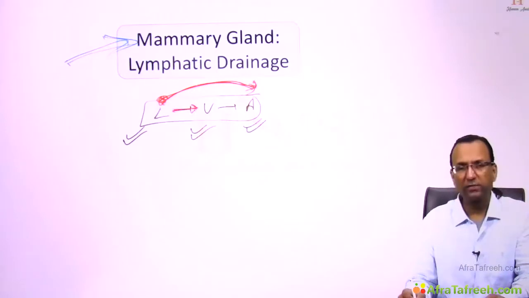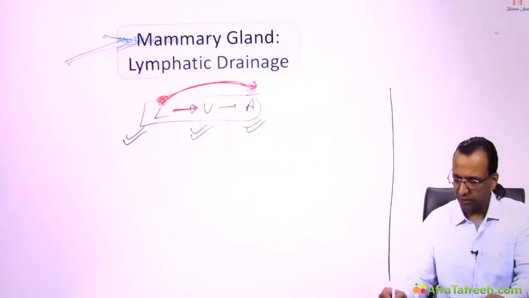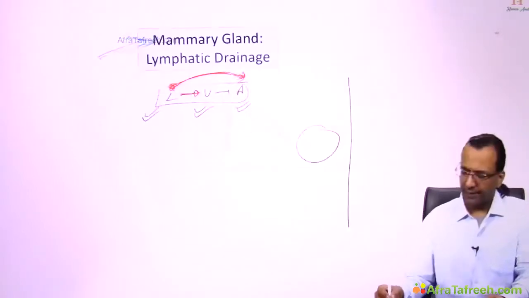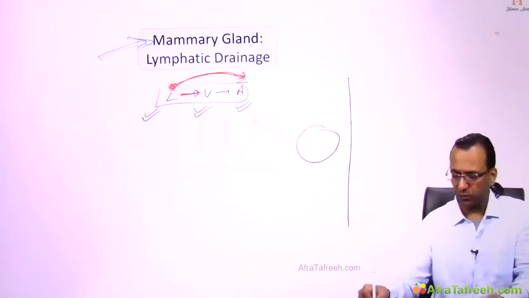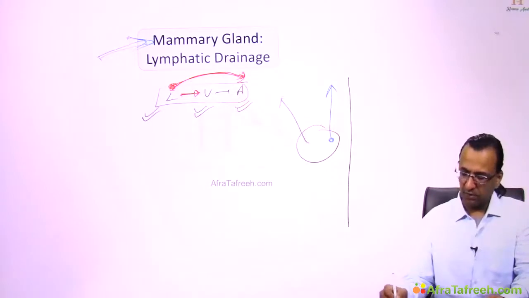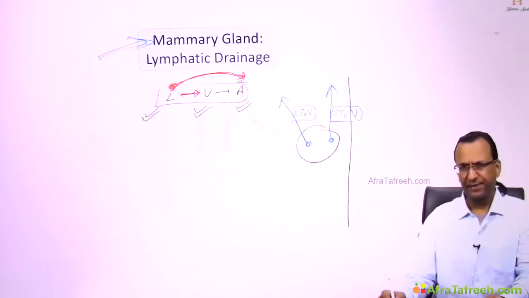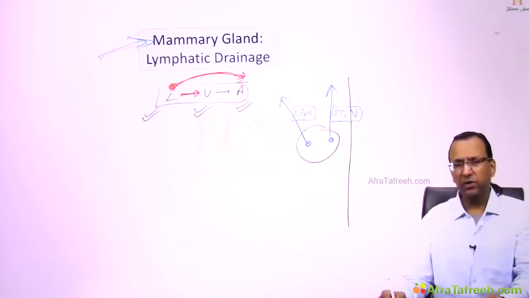So what about the mammary gland? You remember the blood supply of the mammary gland? This was the midline of the body, and this is the mammary gland on the right side. It was supplied by some artery, so it is followed by some vein. Internal thoracic vein, lateral thoracic vein. So there is an internal thoracic vein following the internal thoracic artery. Yes. And lateral thoracic vein following the lateral thoracic artery. Yes.